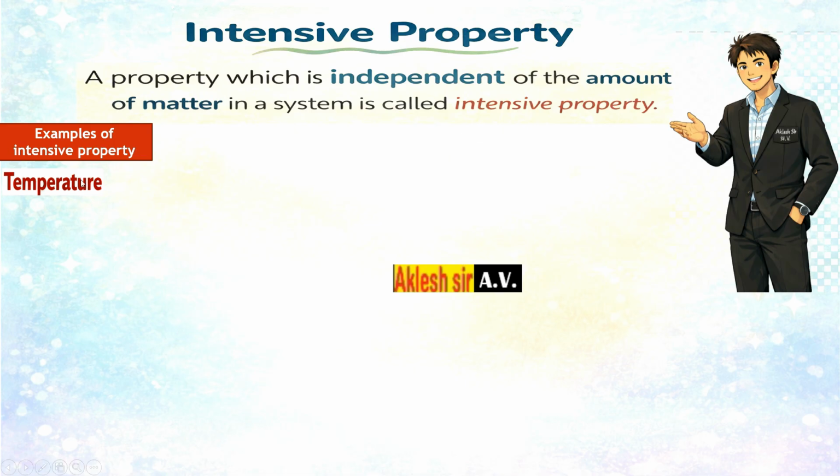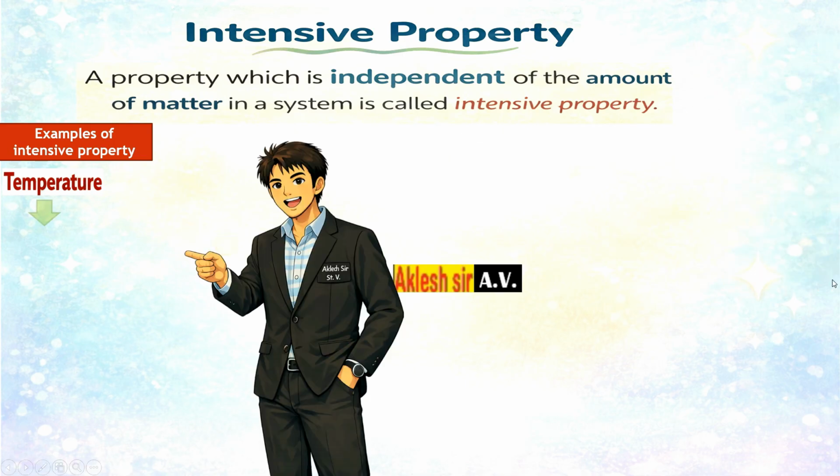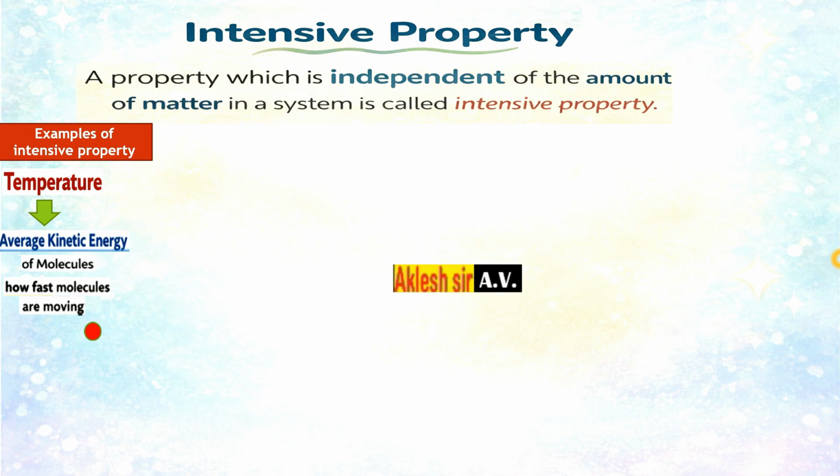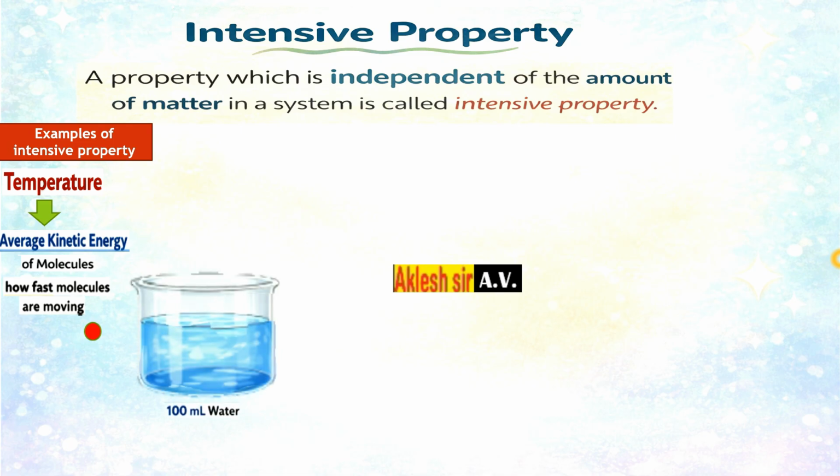Okay, for example, temperature. So we will take the example of temperature. First, what is the meaning of temperature? Temperature means the average kinetic energy of the molecules. Okay, so it means how fast the molecules are moving inside that substance. So if the molecules are moving very fast, you can say that the temperature is more. Okay, so take one example.